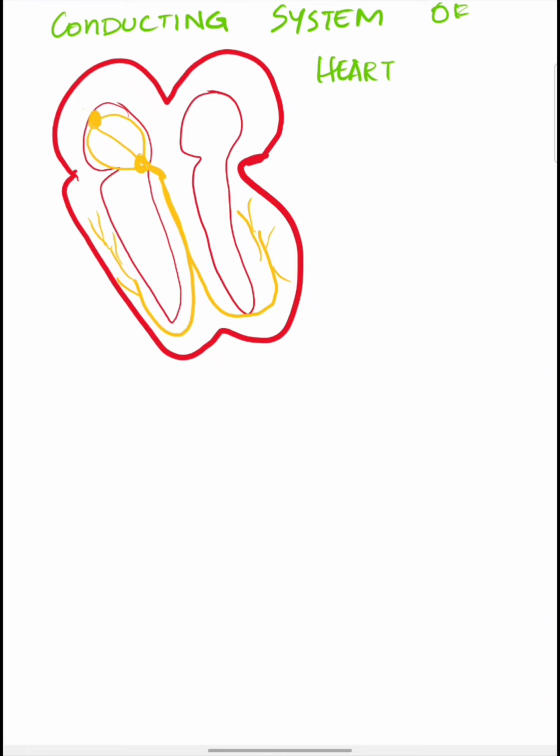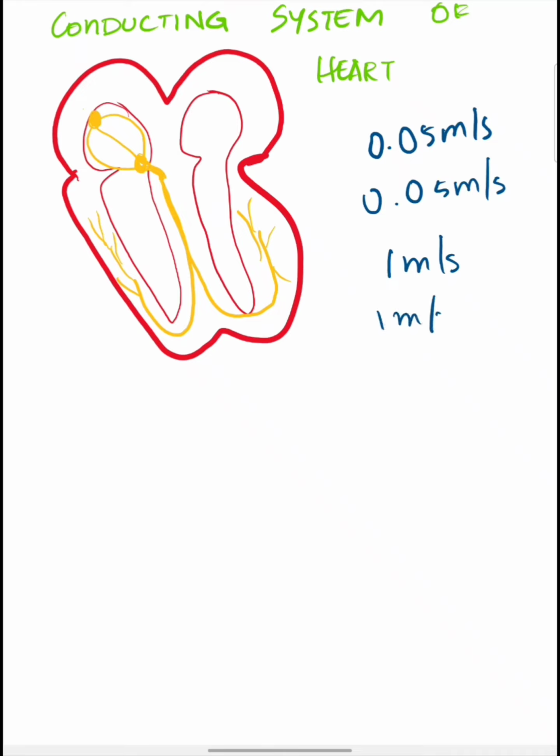So, the conduction rate for the SA node is 0.05 meter per second and for the AV node is 0.05 meter per second again, and the atrial pathway is 1 meter per second and the ventricular muscle is 1 meter per second. The bundle of His is also 1 meter per second. For the Purkinje fibers alone, it is 4 meters per second.